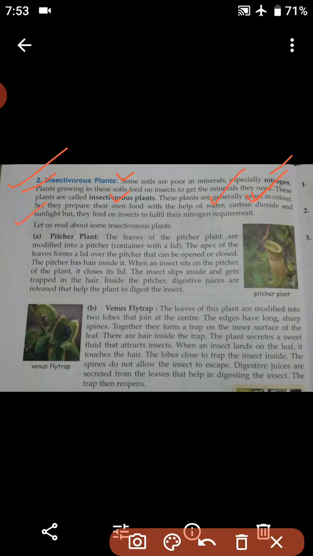But they feed on insects to fulfill their nitrogen requirement. They prefer to feed on insects because they need to fulfill their nitrogen requirement. I hope it is clear to you.